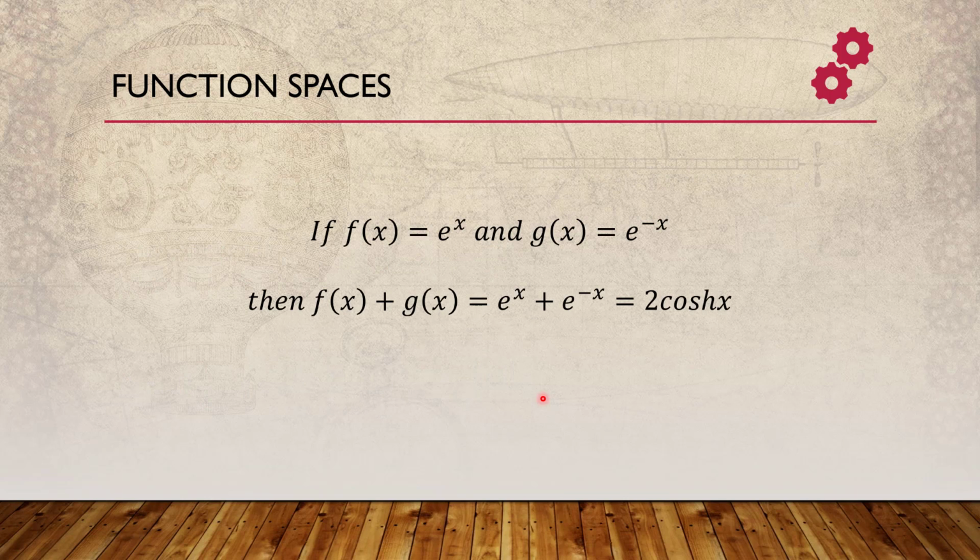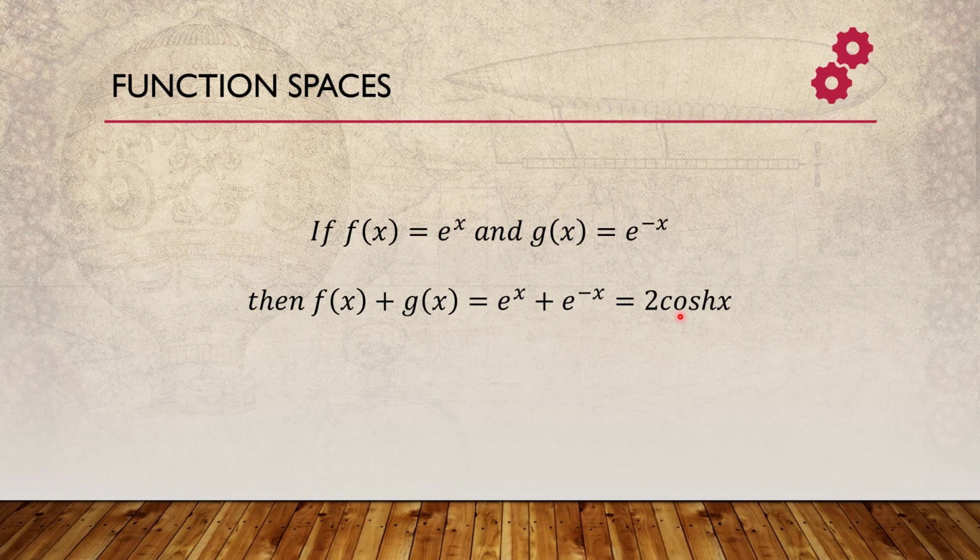Now let's talk about another very interesting vector space, called functions. Even functions we can treat as vectors, but they have to abide by those basic rules. If I add two functions over a particular domain, I get another function. For example, e to the power x and e to the power minus x. If I add this f(x) and g(x), we basically get the hyperbolic cosh x.